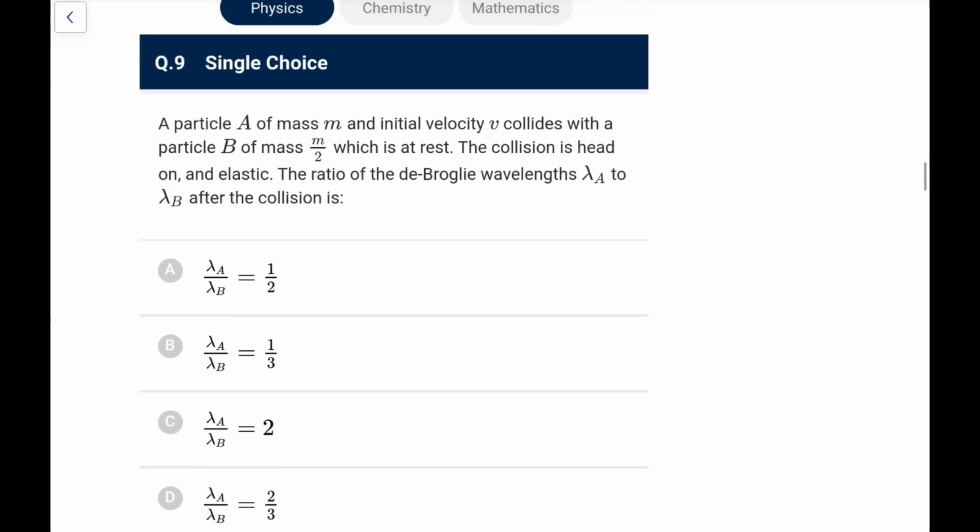Next, particle A of mass m and initial velocity v collides with B of mass m by 2, which was at rest. The collision is head-on and elastic. What is the ratio of de Broglie wavelengths after the collision?